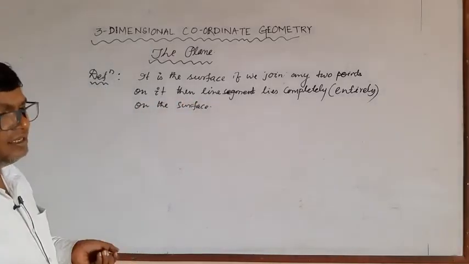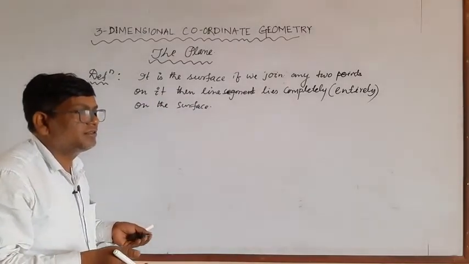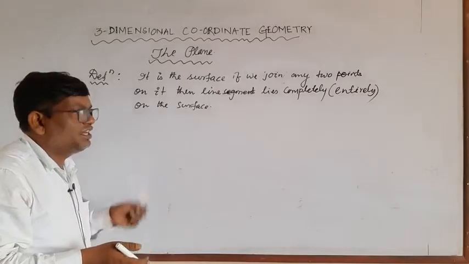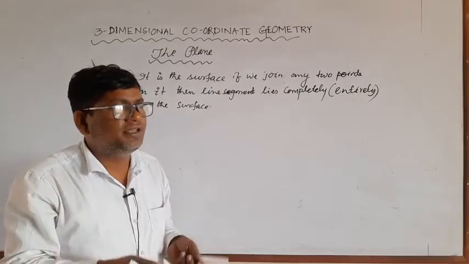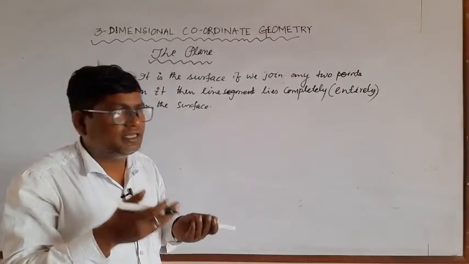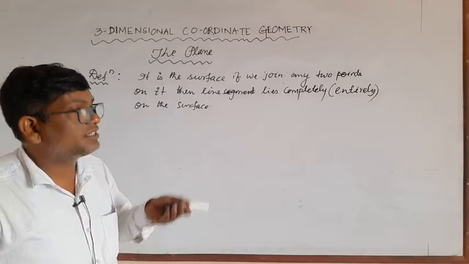Or we can say it is the locus that satisfies joining any 2 points; that locus is called a surface, and that surface is called a plane.